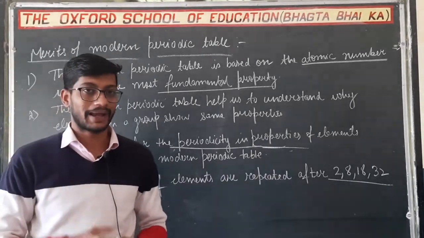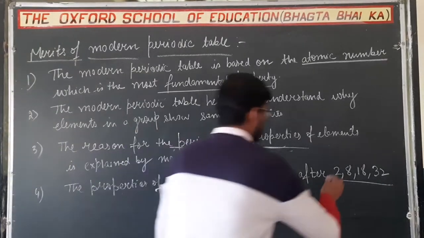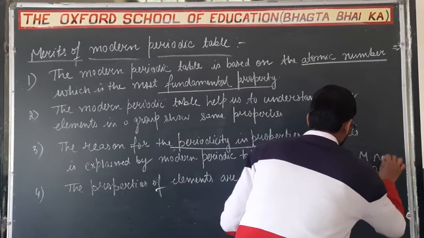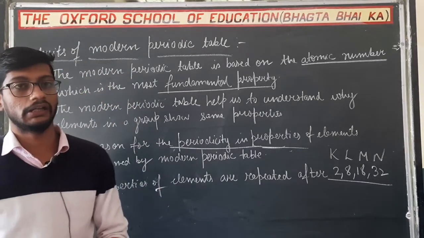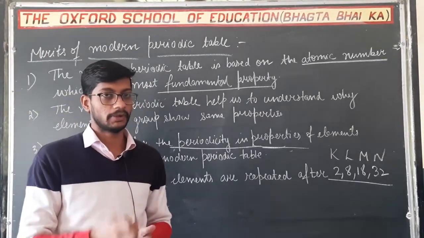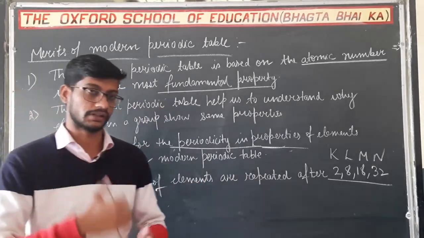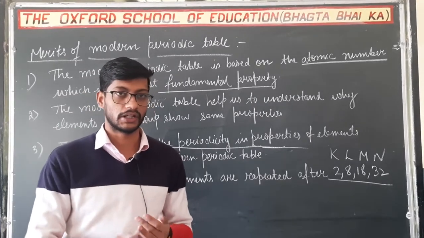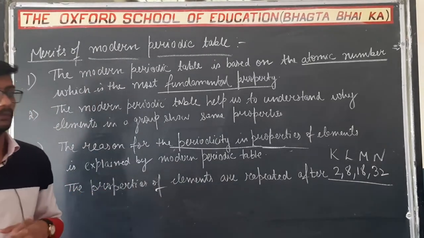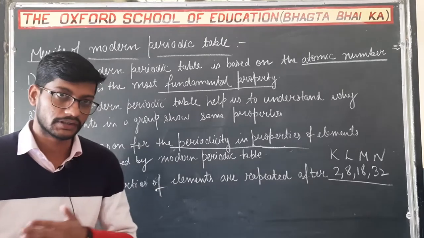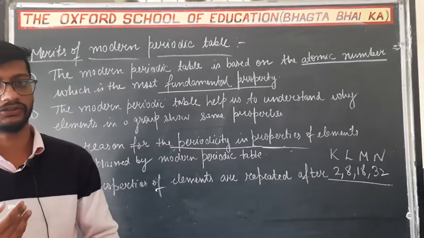Because the maximum number of electrons that can accommodate in a particular shell, either it is a K shell, L, M, N. So K shell में maximum 2 electrons fill हो सकते हैं, L में 8, then M में 18 and N में 32. Maximum number of electrons that can accommodate in these various shells are 2, 8, 18 and 32. इसके बाद फिर से दोबारा से ये shells भरे जाएंगे with this much amount of electrons. So इनकी properties फिर से repeat होंगी, because after 2, 8, 18, 32 again the electronic configuration will repeat.